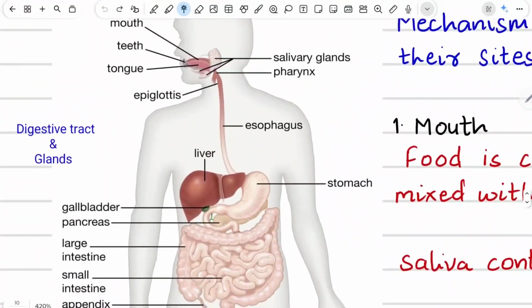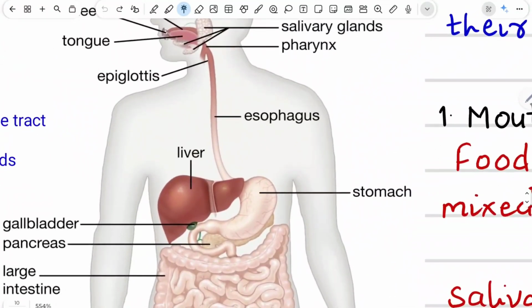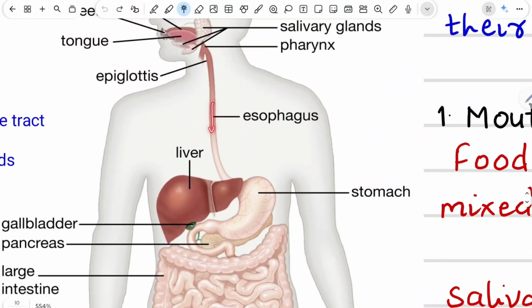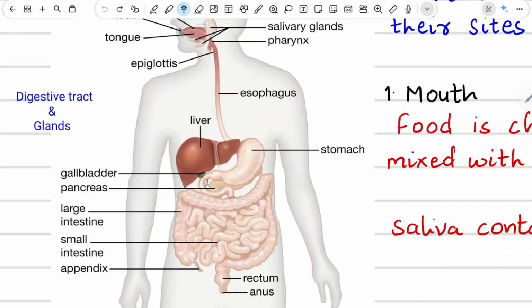For example, if food wants to move from the esophagus into the stomach, the walls of the esophagus will carry out muscular movements which will push the food in the downward direction, and this is how the food will reach the stomach. This peristaltic movement is seen in the digestive tract, and it starts in the pharynx region, which is the throat region, and ends in the anus.